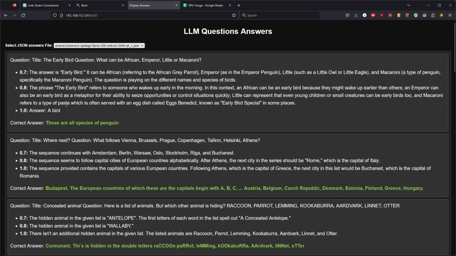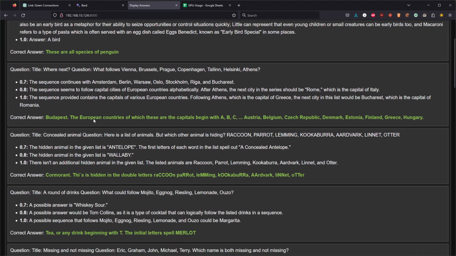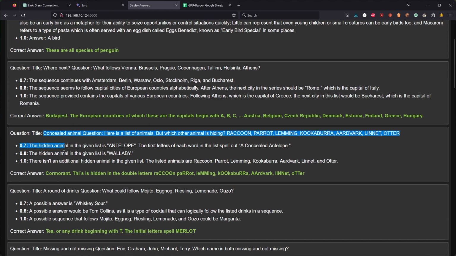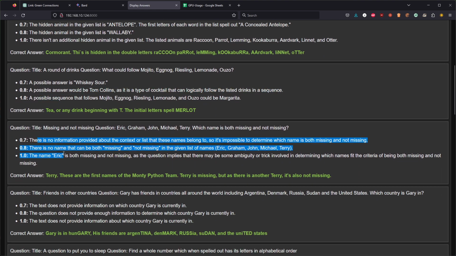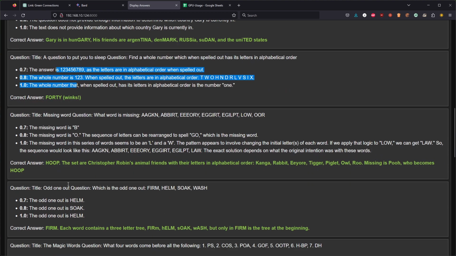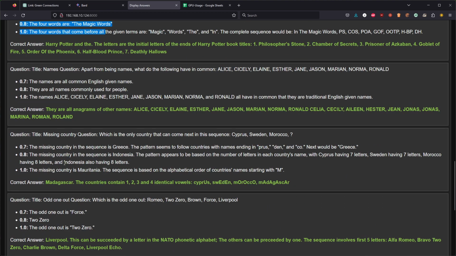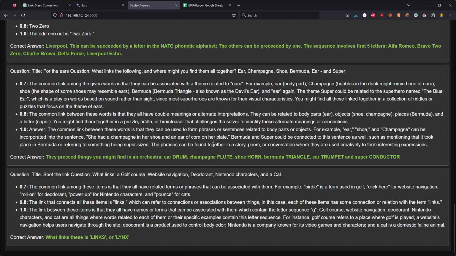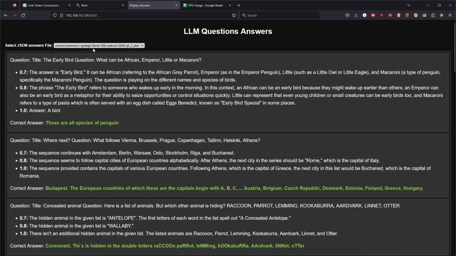This model did not answer the first question either, so the penguin is not correct. Second one, wrong. Next one, wrong, and wrong, and wrong, all the way down. So for this specific model, Upstage Llama 30b, it got 0 out of 45.